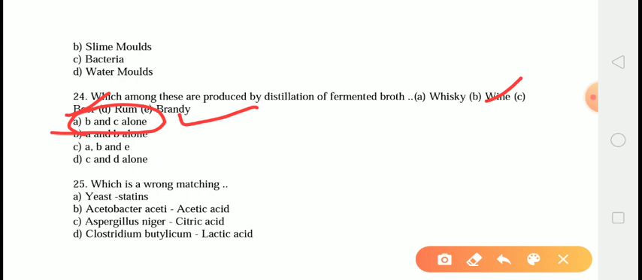Distillation is basically a process by which the alcohol is removed from the fermented broth by heating the wort until the alcohol vaporizes, after which it is condensed. When almost pure alcohol is distilled from fermentation, the product is called grain neutral spirit, that is GNS. Therefore, the correct answer is answer number A, that stands for wine and beer.